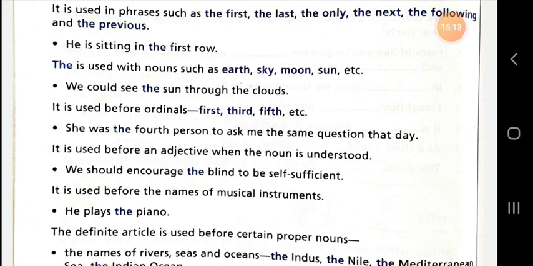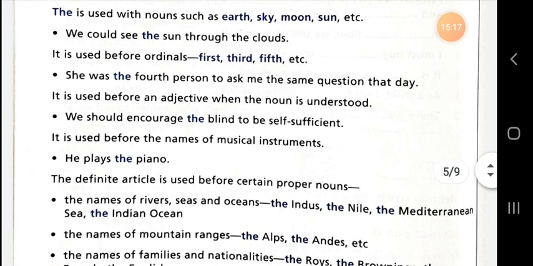Dear student, the is used before the names of musical instruments. There are lots of musical instruments, you know about them. They are used to entertain us. So, whenever you use their name, use the before. He plays the piano. Piano is a musical instrument. So, the is used before that.